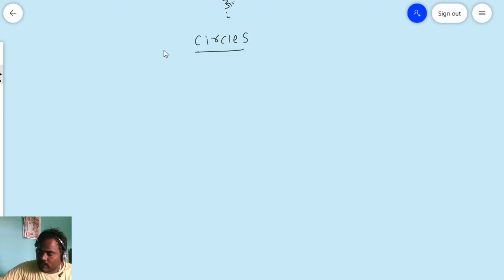Friends, from this chapter you will get two 2-mark questions and one 4-mark question. Next, you will get two 7-mark questions. So in total how many are you getting? You see, 14 plus 4 plus 4, total 22 marks you are getting from Intermediate second year.